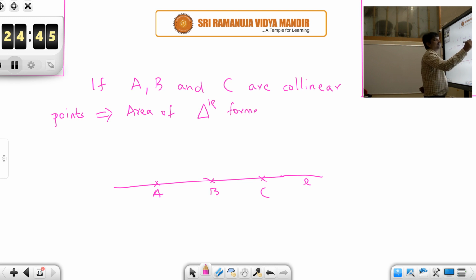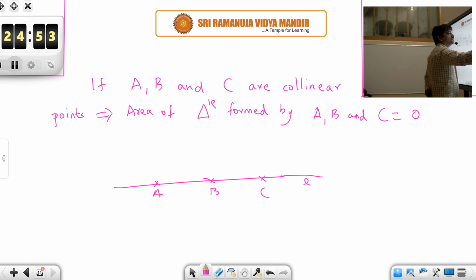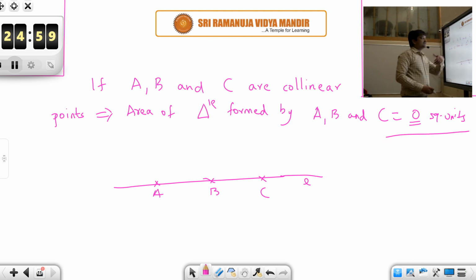The area of the triangle formed by A, B and C would be 0. This is a very important property, students. So even by showing the area of the triangle to be 0, you could say that the given 3 points are collinear.